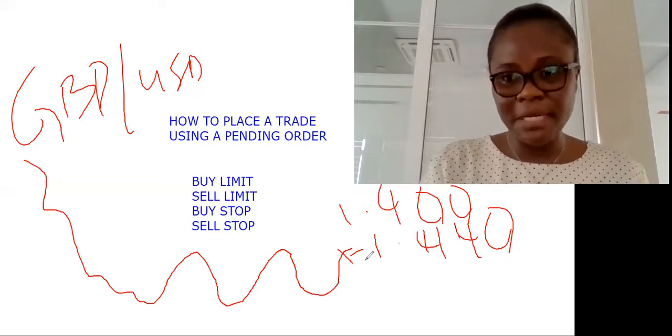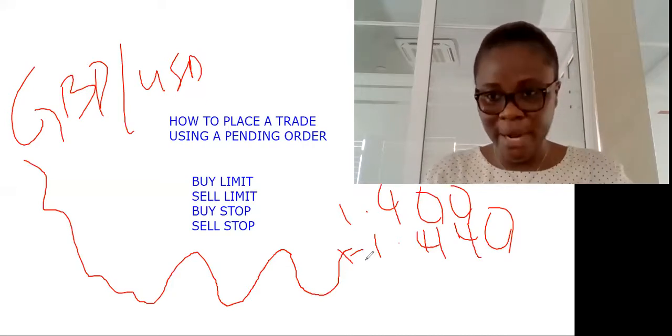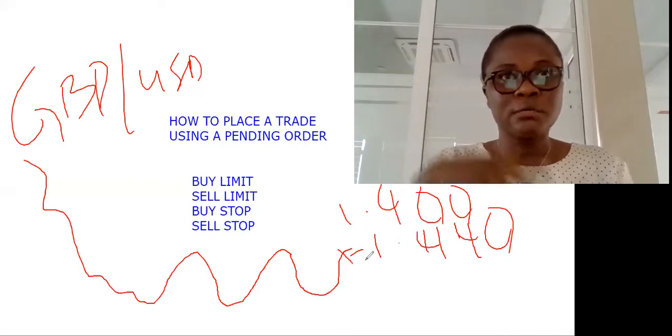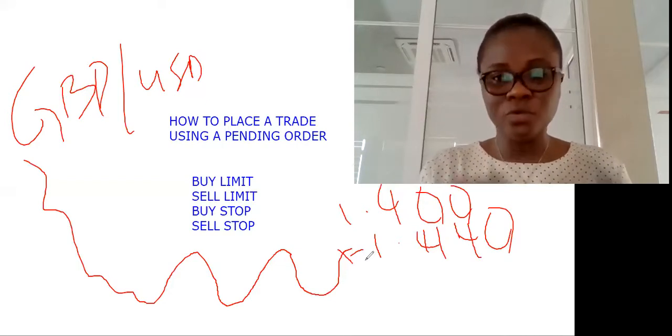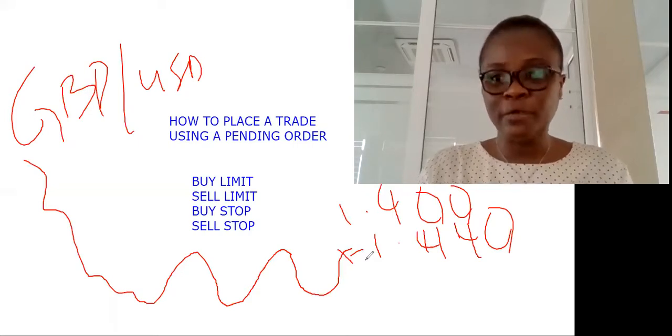So today we did buy limits. When you're placing a buy limit, always place it below the entry price, but the sell limit is above the entry price. Within the week, you will also apply it, learning how to use the MT4 or MT5 platform to place a new pending order.